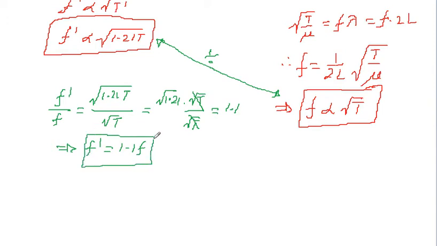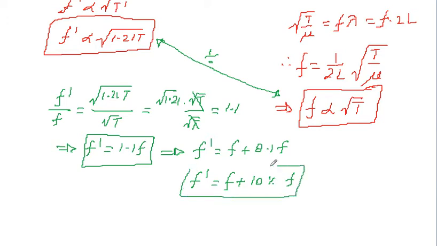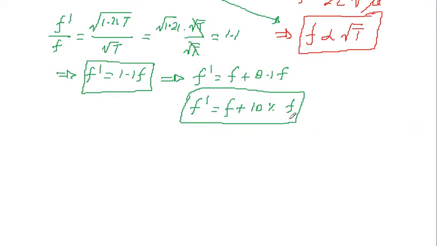So f dash is equal to 1.1 f. This can be written further as f dash equals f plus 0.1 f. Otherwise I also can write this as f plus 10% of f. So the frequency is raised by 10%, which is one of the conclusions.